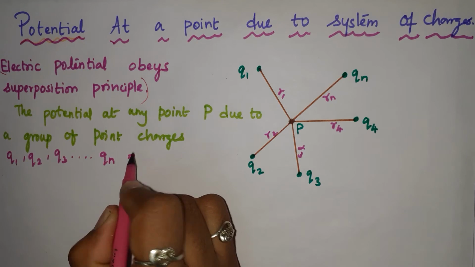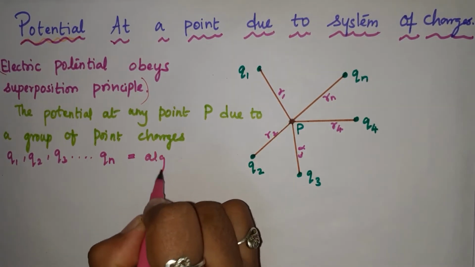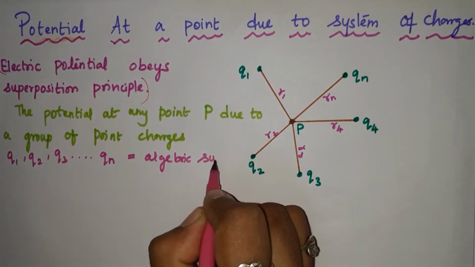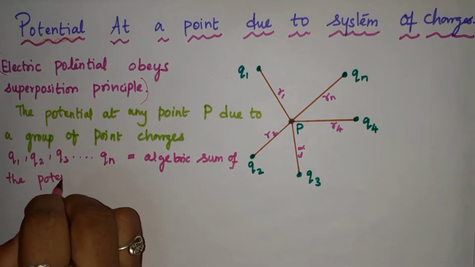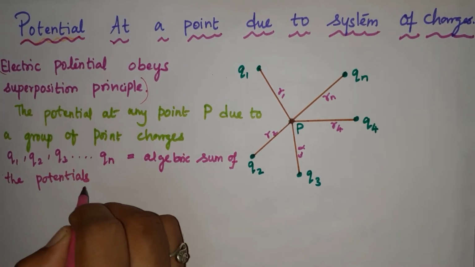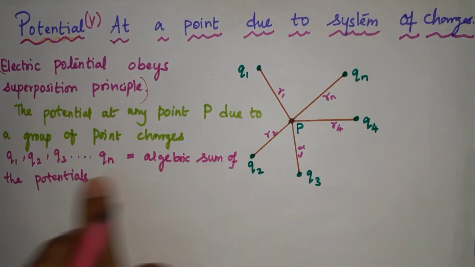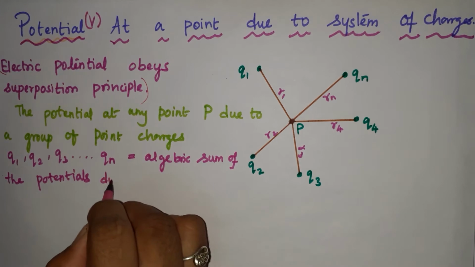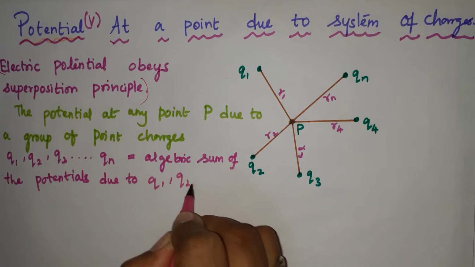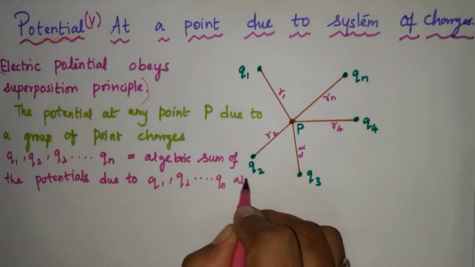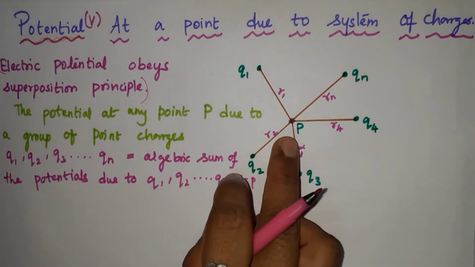is equal to the algebraic sum of the potentials. Remember that the potential symbol represents V. It is the algebraic sum of the potentials due to Q1, Q2 till Qn at point P. So what are V1 and V2?